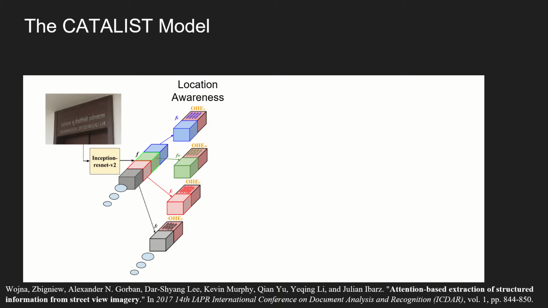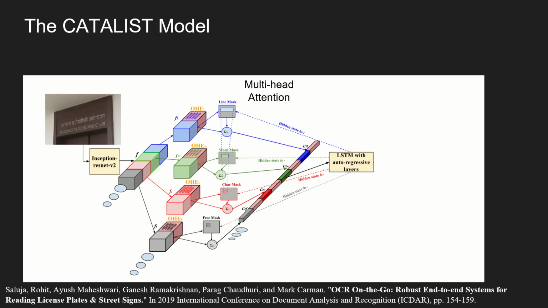We use one-hot encoded vectors of dimension other than depth and append to these features. Finally, we use multi-head attention to learn different concepts. For example, we want the first mask in blue to learn line level attention.